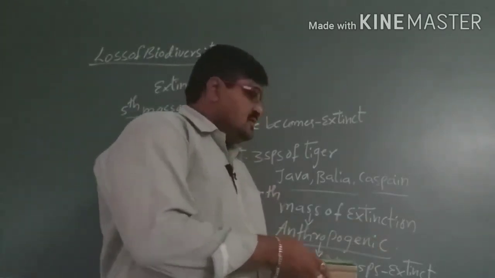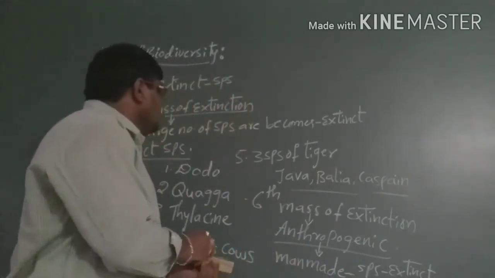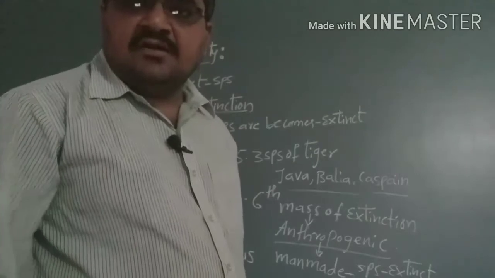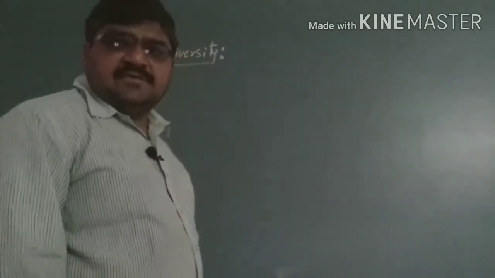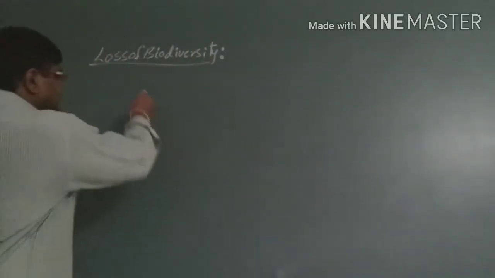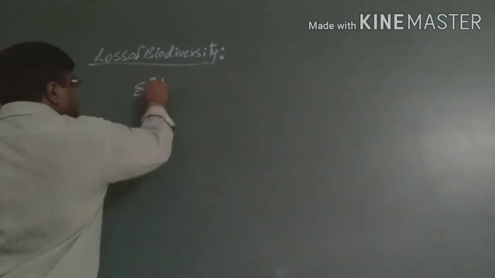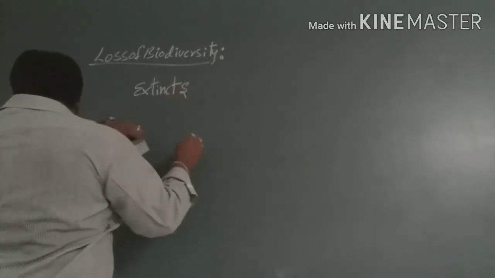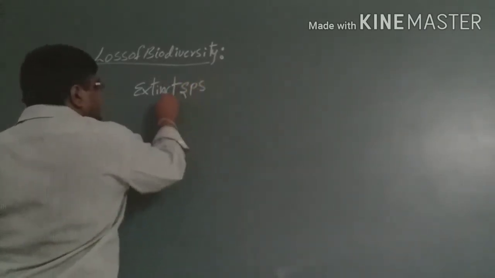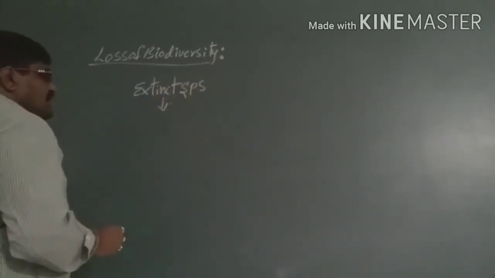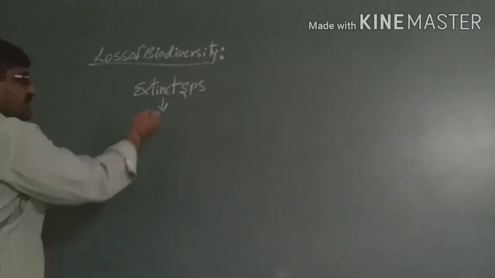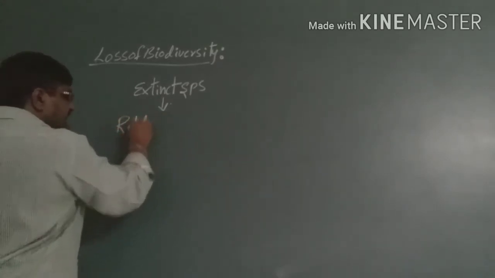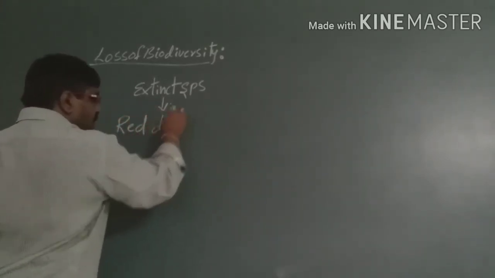The collection of extinct species is recorded in a book, and that book we call the Red Data Book.